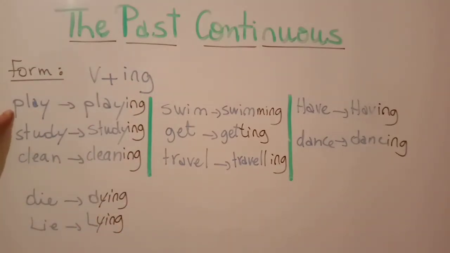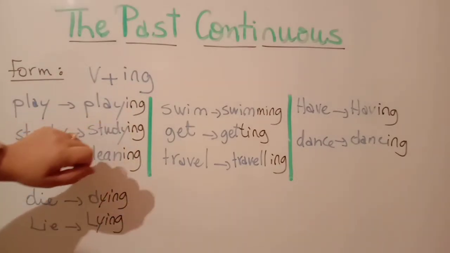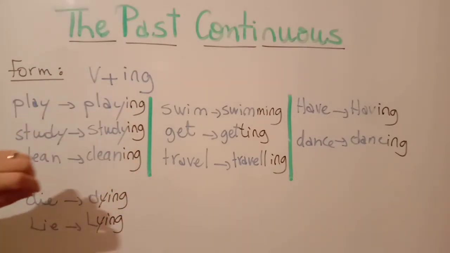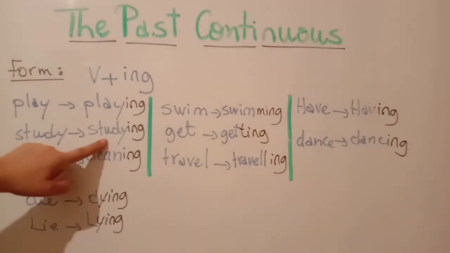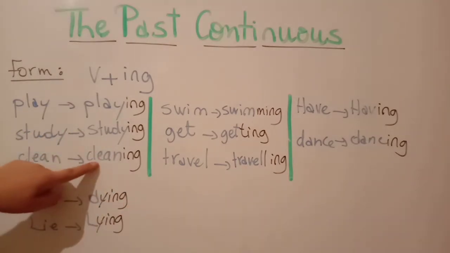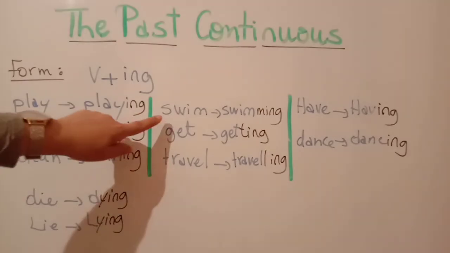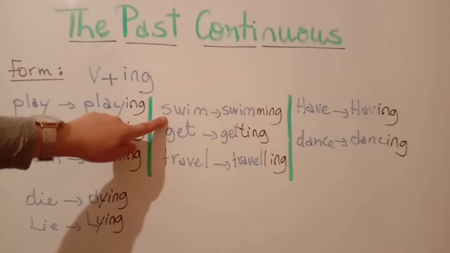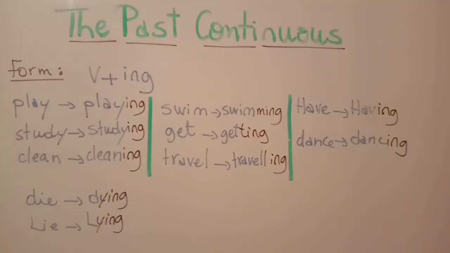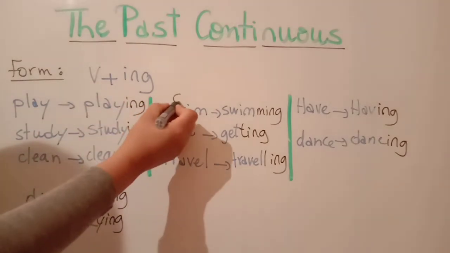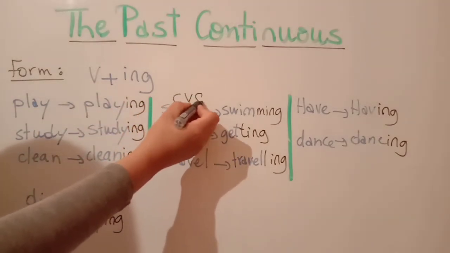For example, play, playing. Study, studying. Clean, cleaning. But there are some verbs with one syllable. For example, swim. It's one syllable, and then you have CVC: consonant, vowel, consonant.